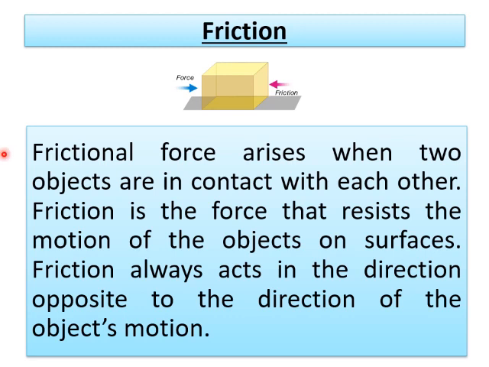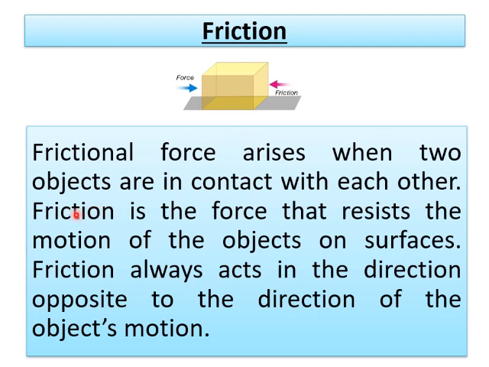Now I hope you have understood what frictional force is. If you again see, this is the surface and this is your applied force, and the frictional force is opposite to your applied force. So frictional force arises when two objects are in contact with each other. This is a surface and this is an object, so a frictional force arises between these two surfaces.